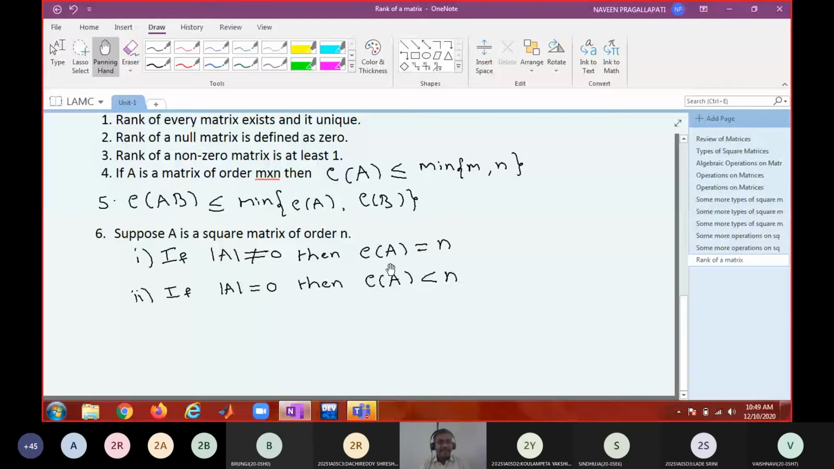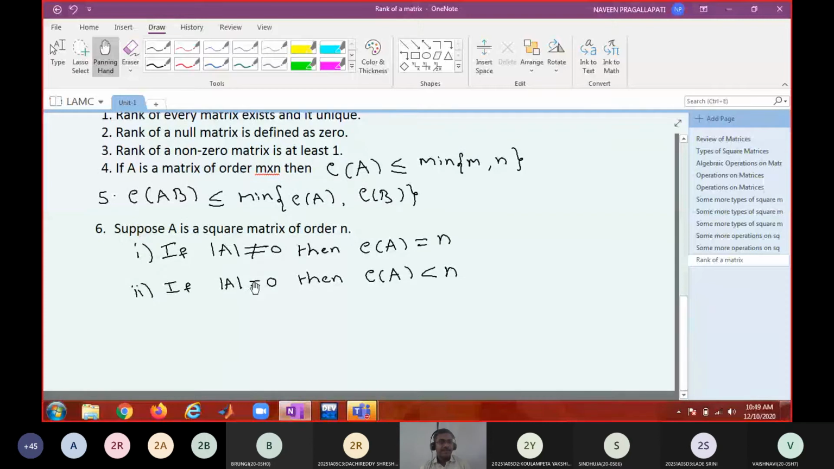Remember, if I give you a square matrix of order n and the determinant is 0, then definitely its rank will not be that order. For a non-singular matrix, determinant non-zero means the order is going to be the rank. Any other observations you have? One more property is that both A and A transpose will have the same rank. Rank of A is equal to rank of A transpose, because we know determinant of A equals determinant of A transpose. The property will be useful to observe that both A and A transpose have the same rank.